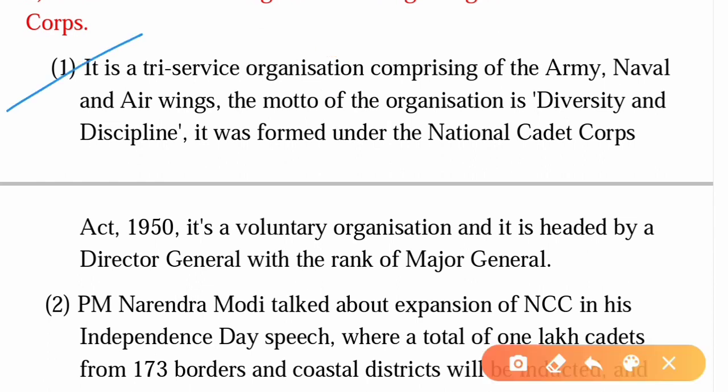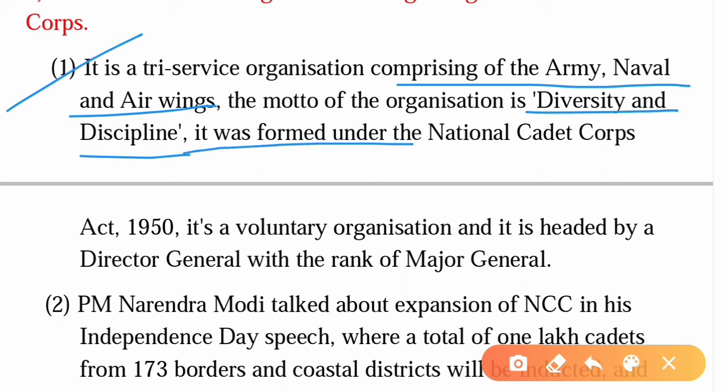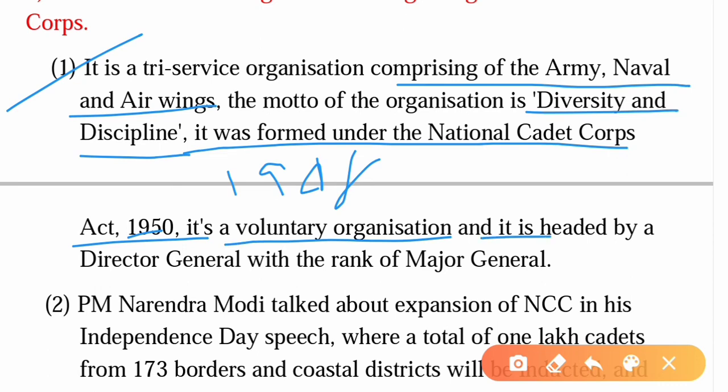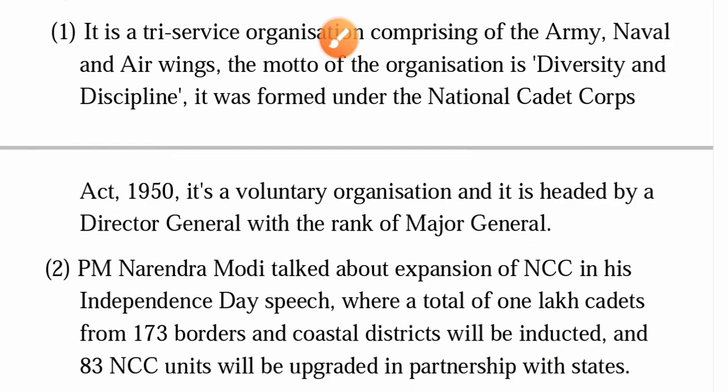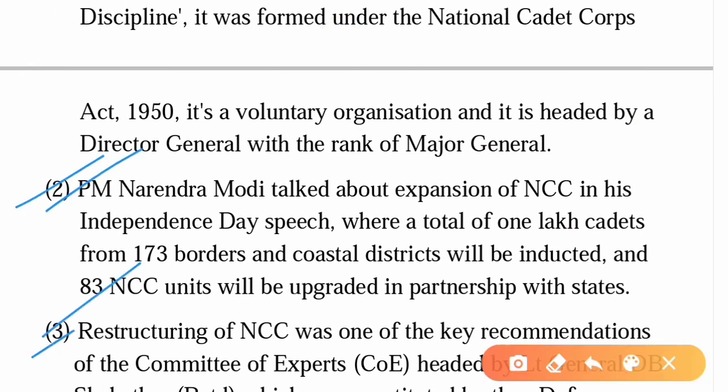So it is a tri-service organization comprising of the Army, Naval and Air Wings is true, but the motto of the organization is not diversity and discipline, rather it is unity and discipline, and it was formed under the National Cadet Corps Act 1948 and not 1950, and it is a voluntary organization, it is correct, and it is headed by a Director General with the rank of Lieutenant General and not Major General. All right, the second statement and third statement are true.